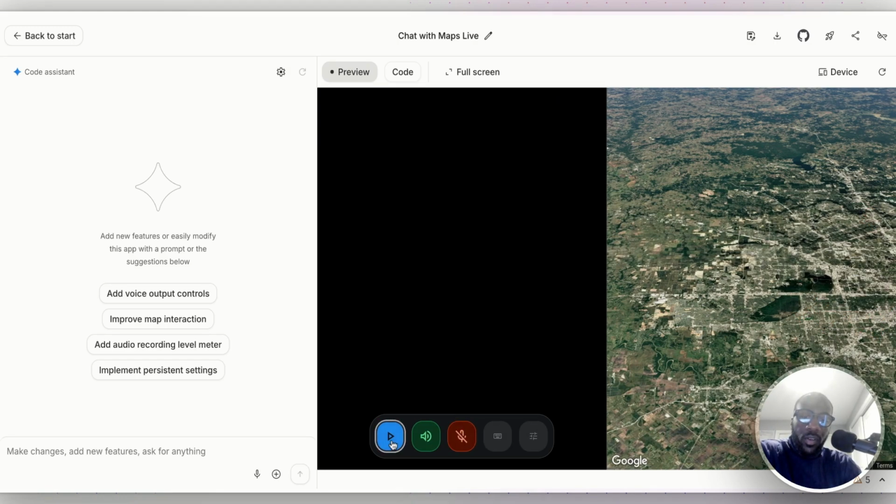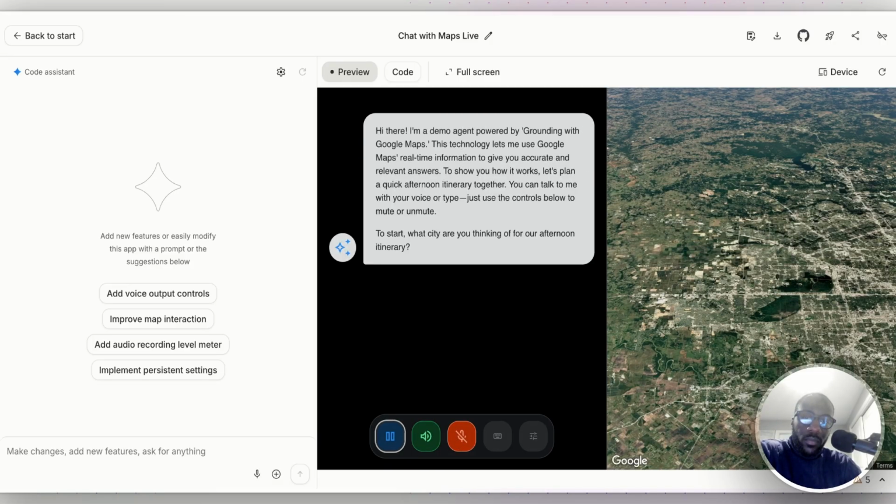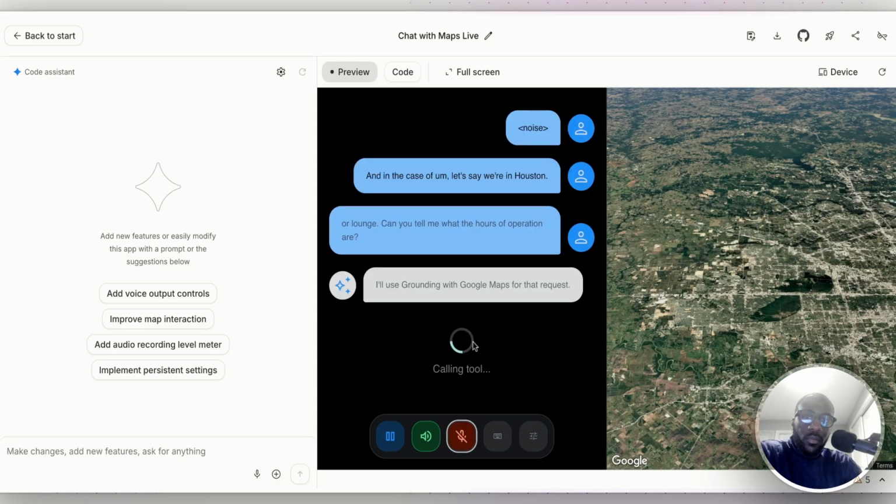Oh, it looks like it starts over. Hi there, I'm a demo agent powered by Grounding with Google Maps. This technology lets me use Google Maps real-time information to give you accurate and relevant answers. Okay, looks like it's gonna go through the whole thing to show you how. In the case of, let's say we're in Houston at Aura Lounge, can you tell me what the hours of operation are? I'll use grounding with Google Maps for that request.